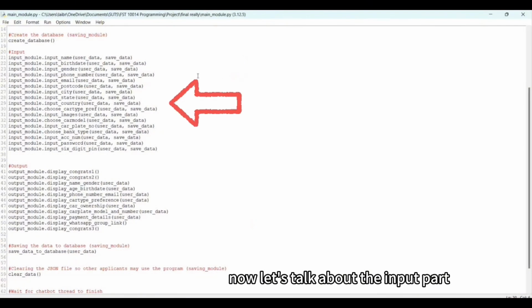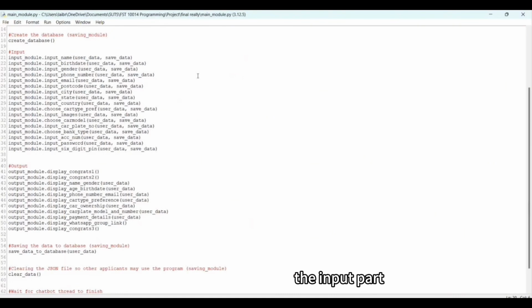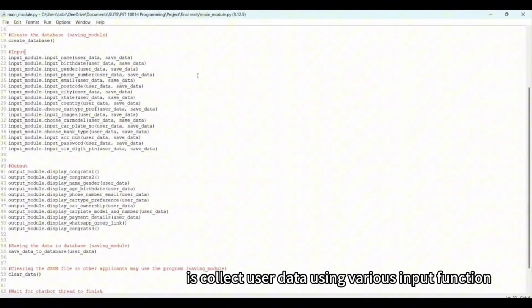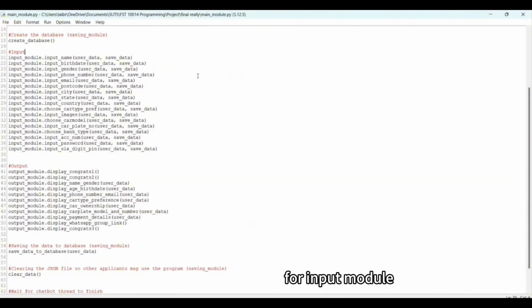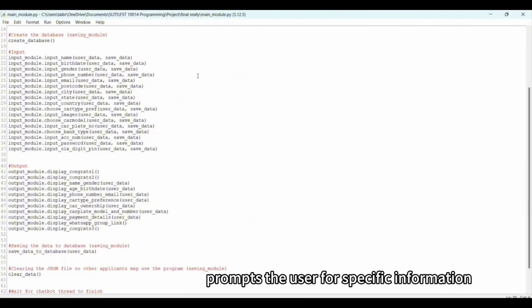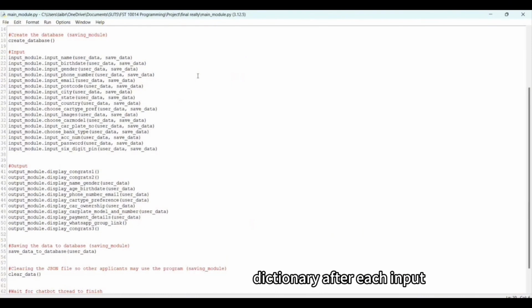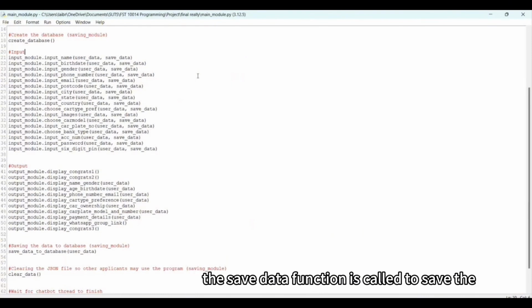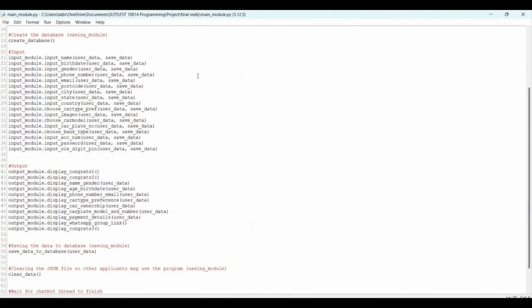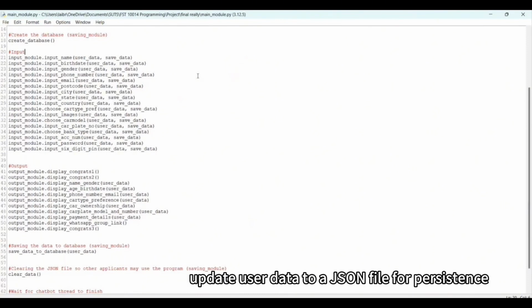Now, let's talk about the input part. The input part collects user data using various input functions from the input module. Each input function prompts the user for specific information. The collected data is stored in the user's data dictionary. After each input, the save data function is called to save the updated user data to a JSON file for persistence.